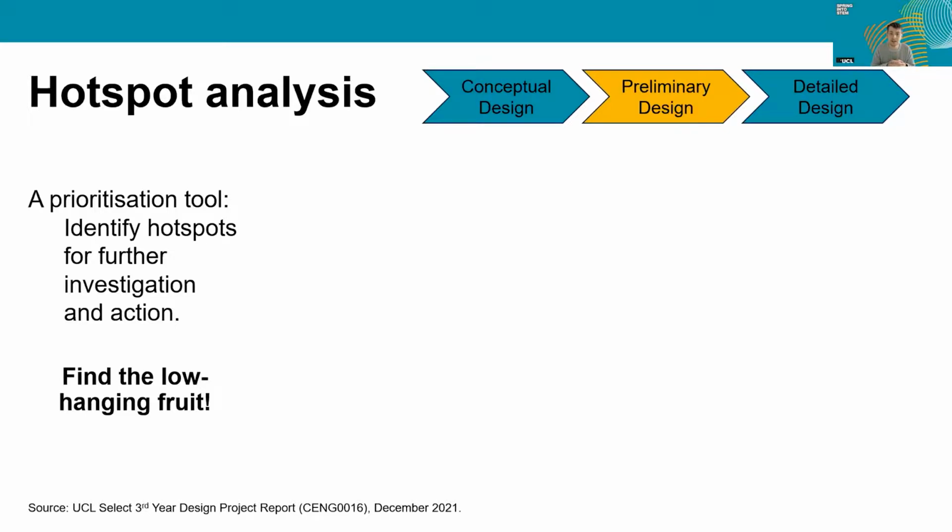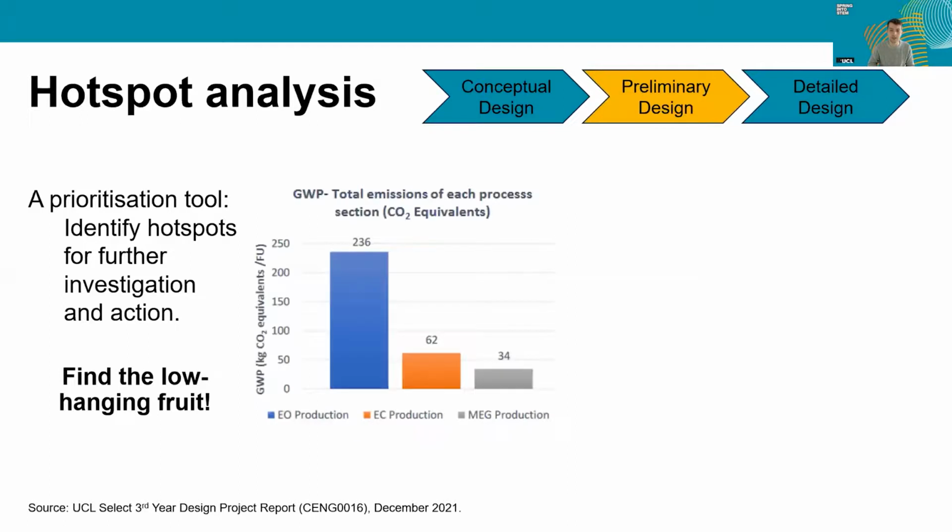The next analysis is a hotspot analysis, as I'd briefly touched on before. The hotspot analysis is a tool that the students used to prioritize where they should adapt their process in order to reduce its impact. So really to, as it says here, find the low-hanging fruit. So those savings with respect to emissions, for example, that would make significant savings in terms of the greenhouse gases, but require very little effort on our part.